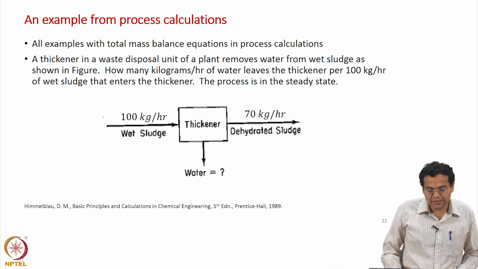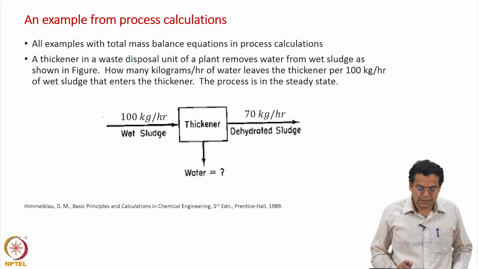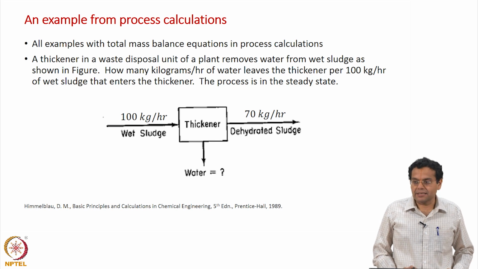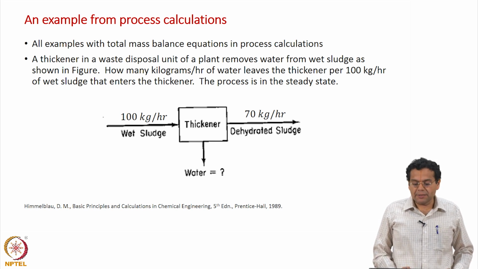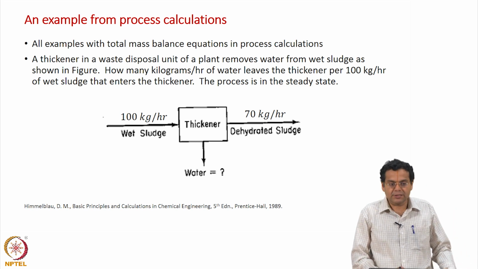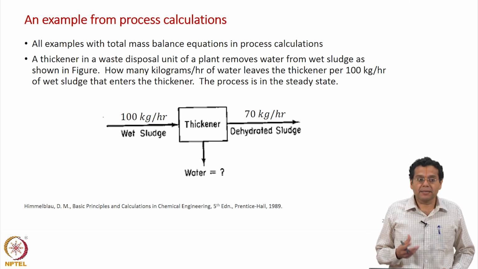Once again I would like to emphasize that all the examples in your process calculation course where you would have done total mass balance fall under this category. You would have come across the terms integral balance and integral mass balance in that course. Now you really understand what was meant by integral balance.